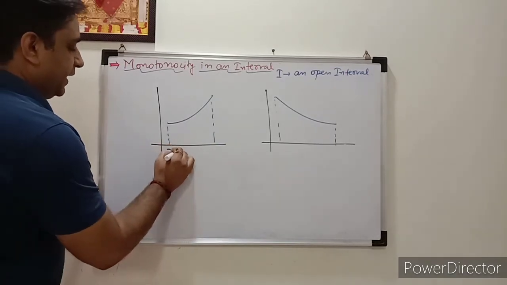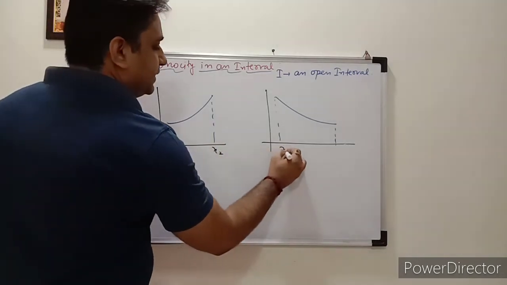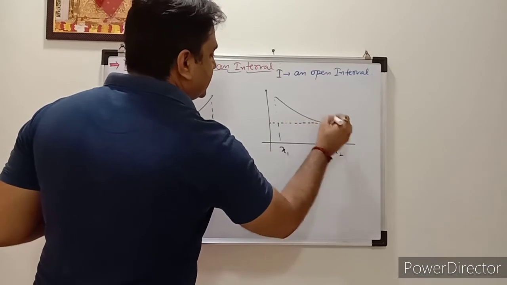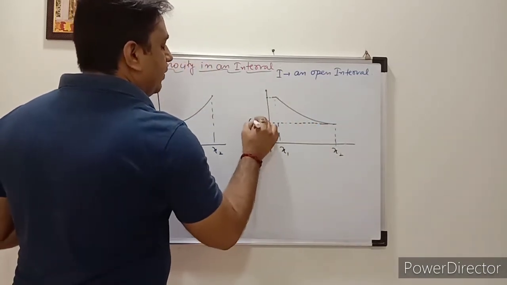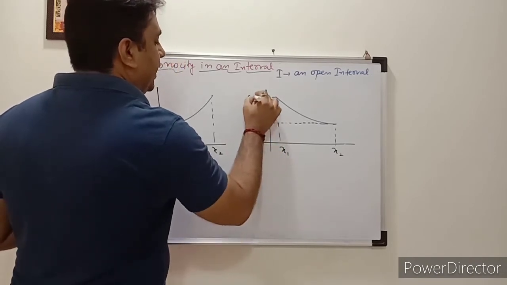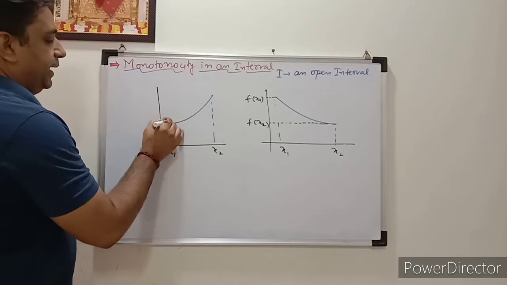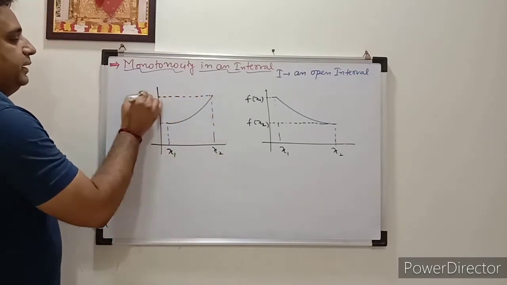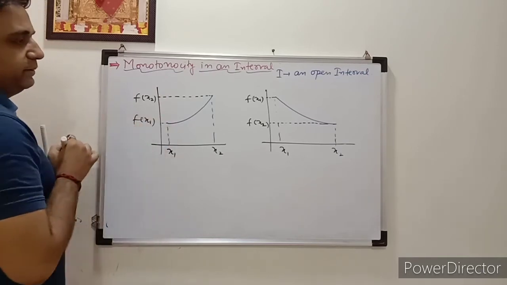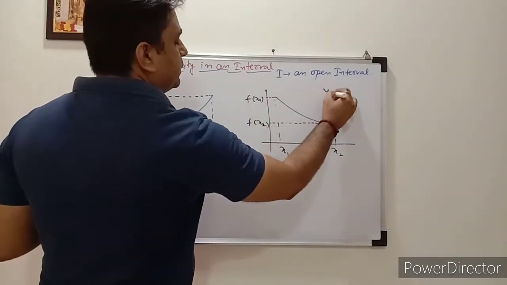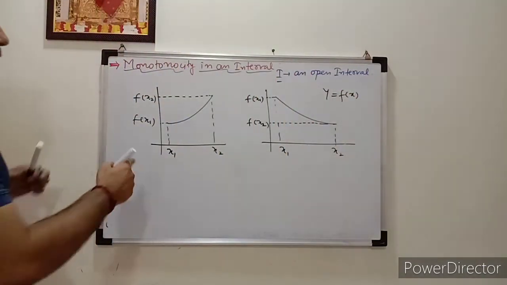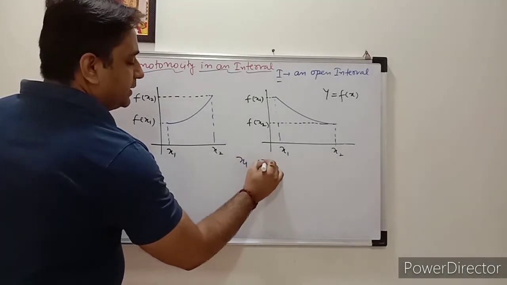Suppose here is the x1 point and here is the x2 point, and again here is x1 and here is x2, correct? And this is f of x2 and this is f of x1. The same I will draw here: f of x2, f of x1. You can assume y = f(x), and I is any open interval, correct? Now you can see that in both cases x1 is less than x2.